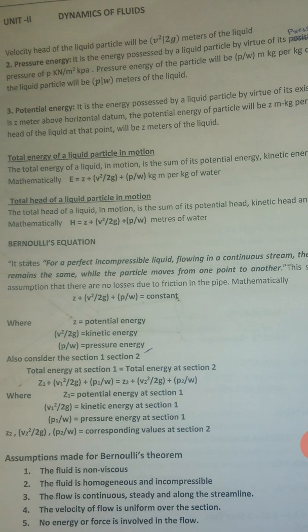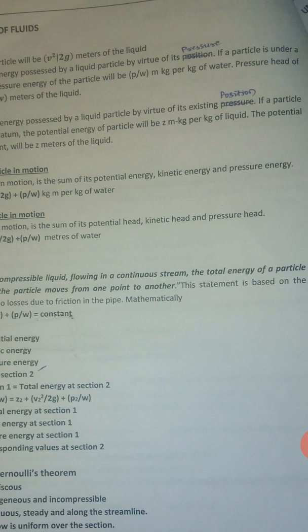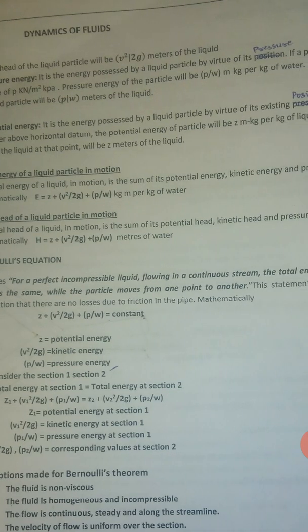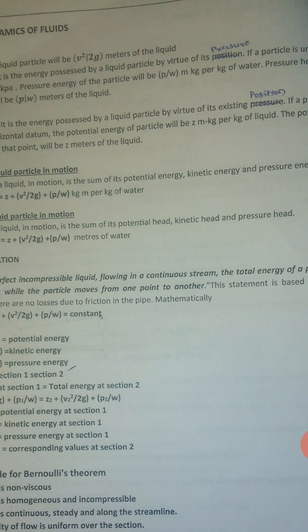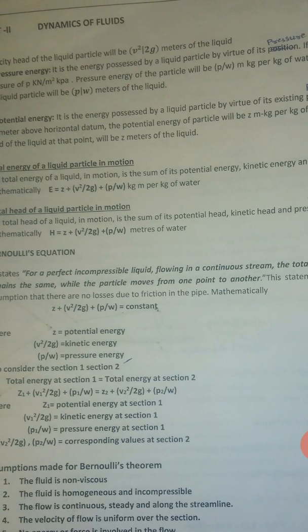Then potential energy is the energy possessed by a particle by virtue of its existing position. If the particle is z meters above the horizontal datum, then potential energy of the particle will be z meter kg per kg of liquid, and the potential head of the liquid at that point will be z meters of the liquid.